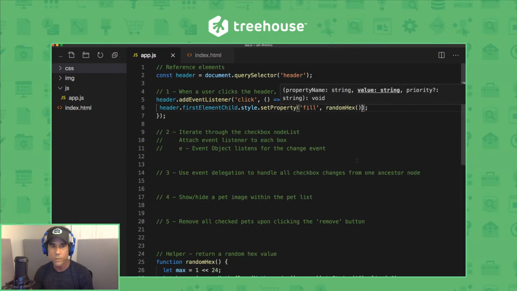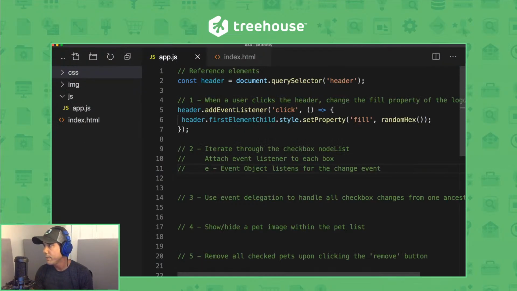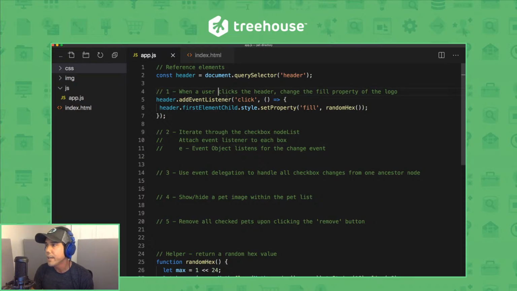All right, so let's go over this code. So let me bump this up here. So this is header.addEventListener. This method here, addEventListener, is really a function, and it's going to wait for an event to happen. So here I'm attaching an event listener to the header. And now the header, as I mentioned, is going to wait and listen for any given events to fire, in this case, a click event. So we're passing it the string click because we want it to listen for a click event. And then the function that follows, this callback arrow function here, is called an event handler or a handler function. And it's a callback that's going to run when that click event fires.